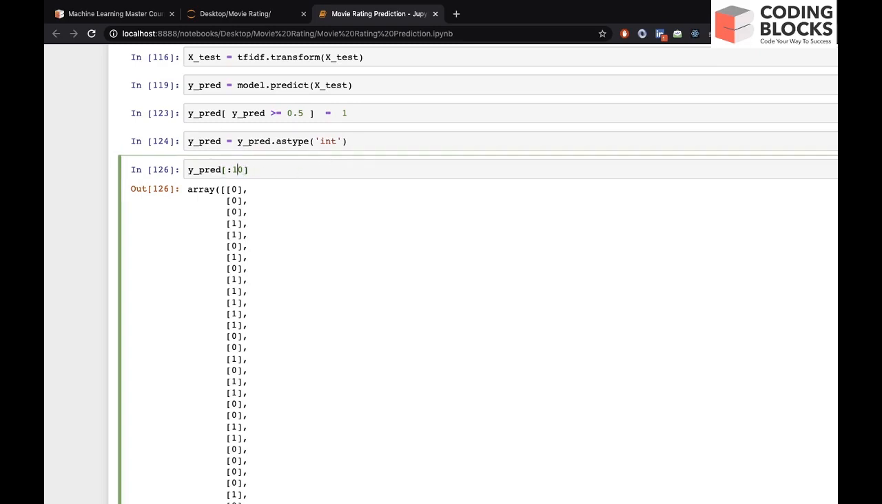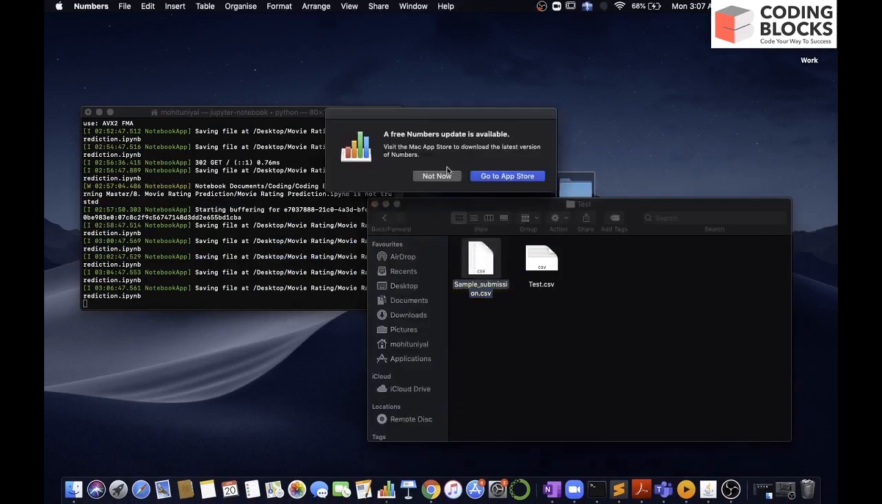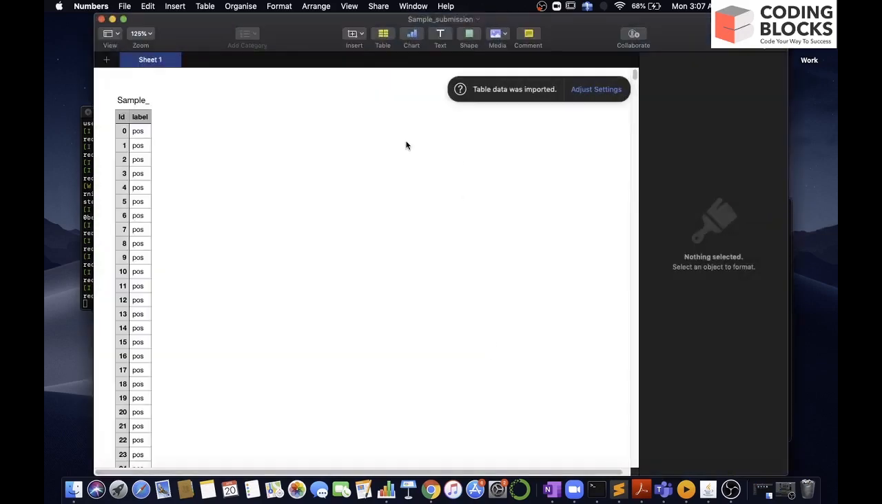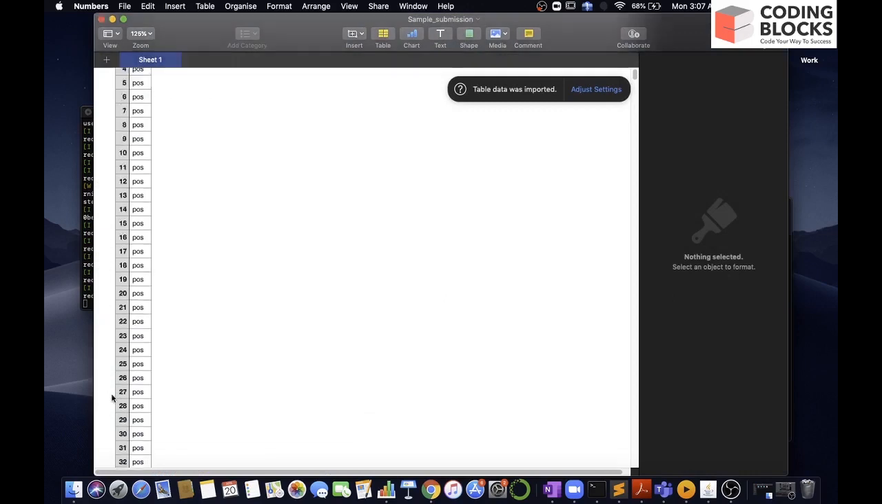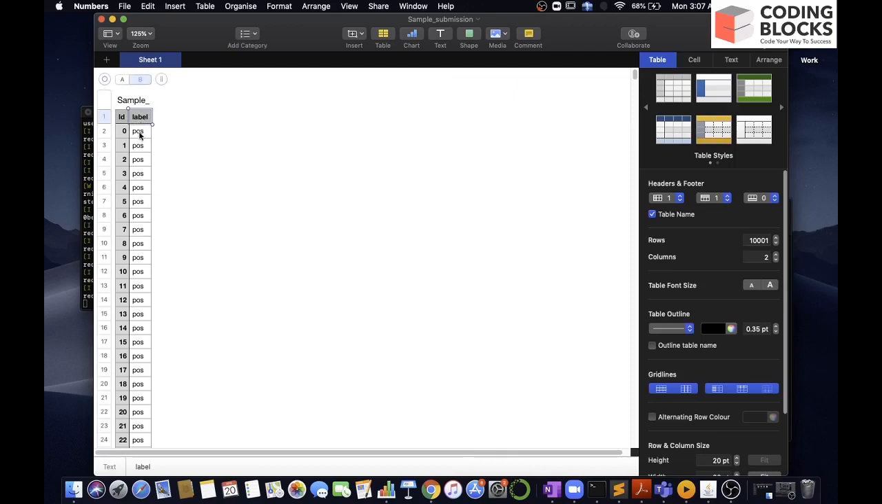So now what we can do, let's check this sample submission file, right? Because we have to submit in this format only. So let's see. It says we should have two columns. One column is ID, which is 0 1 2 3 4 up to 9999, because we have 10,000 starting with 0. And the second column would be label. This says label, right? And it will be positive, negative, positive, negative. This is a sample, that's why they have just written all the positives.